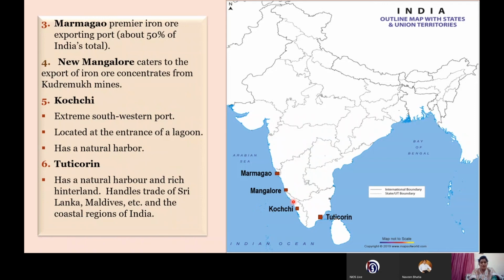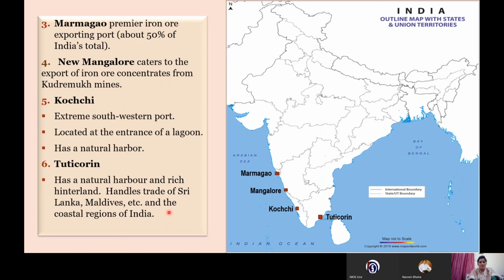Next we have the Kochi. It is the extreme southwestern port, on the southwestern coastal areas. It is the most important port in the lower part. It is also a natural harbor, and the specialization of this port is that it is located on the lagoon. So sometimes a one mark question comes, which port is located on the entrance of a lagoon? So it is Kochi port. A lagoon is the part of water which is separated from the main water body by a land mass. So it is situated on a lagoon.